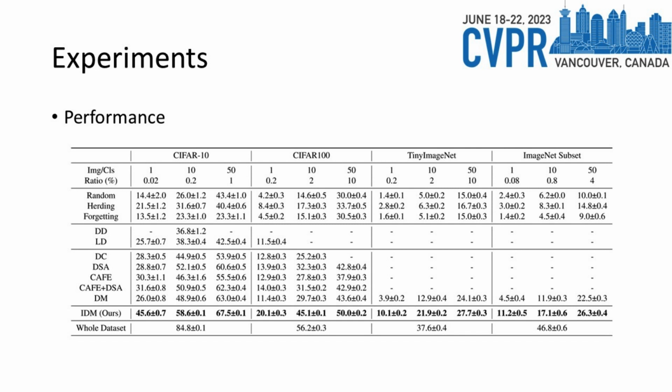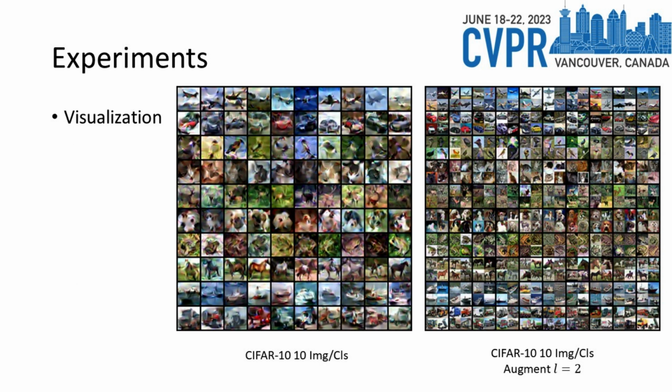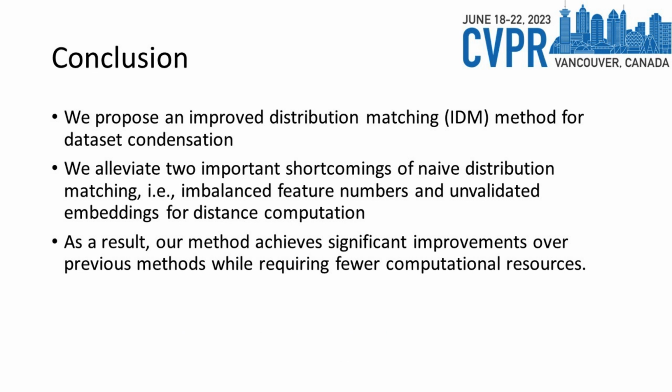Compared to previous methods, our method not only achieves significant improvement over DM but also outperforms other methods by a large margin. Here is the visualization of the condensed dataset for CIFAR 10 with 10 images per class. In conclusion, we propose an improved distribution matching method for dataset condensation, and we alleviate 2 important shortcomings of naive distribution matching, achieving significant improvement over previous methods.